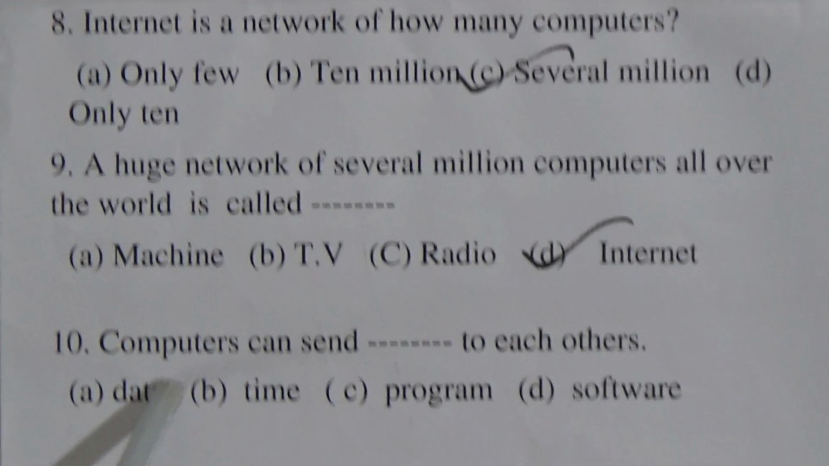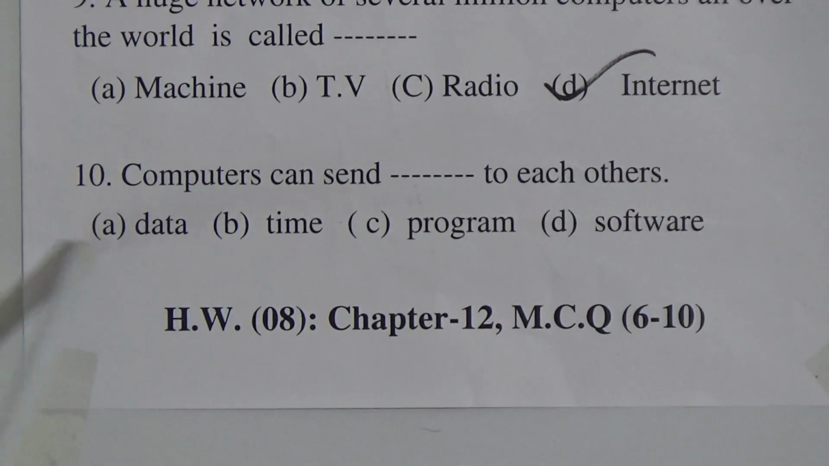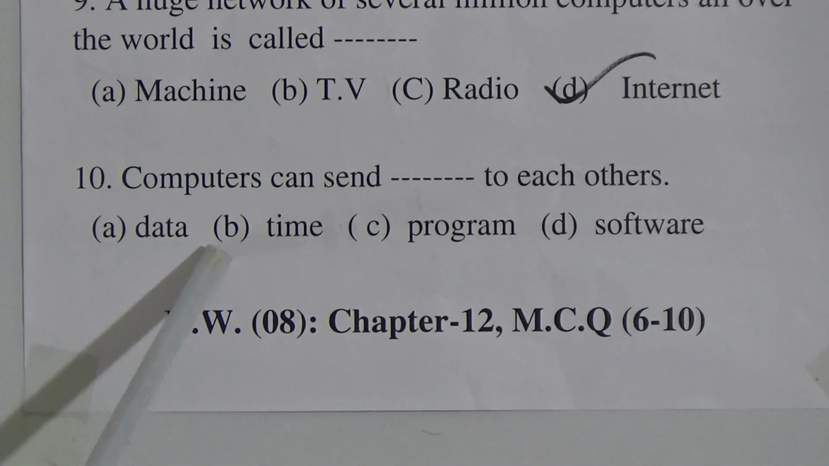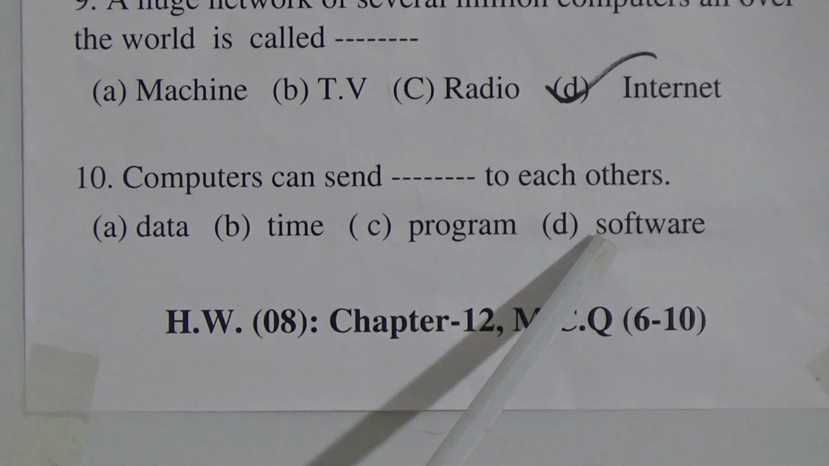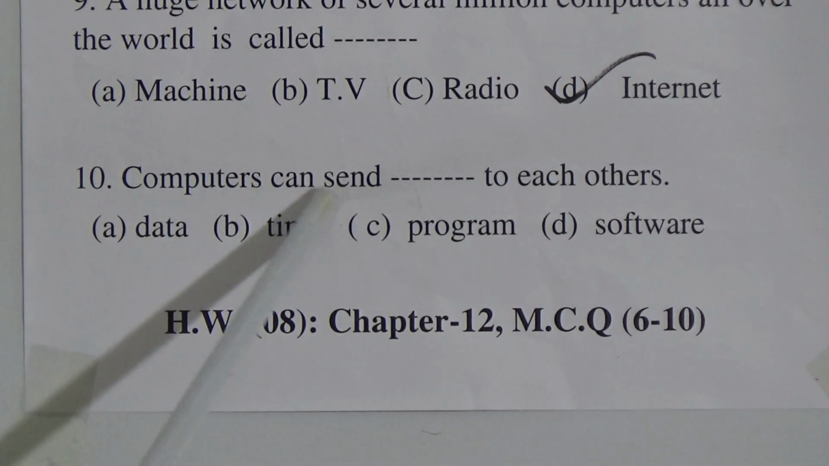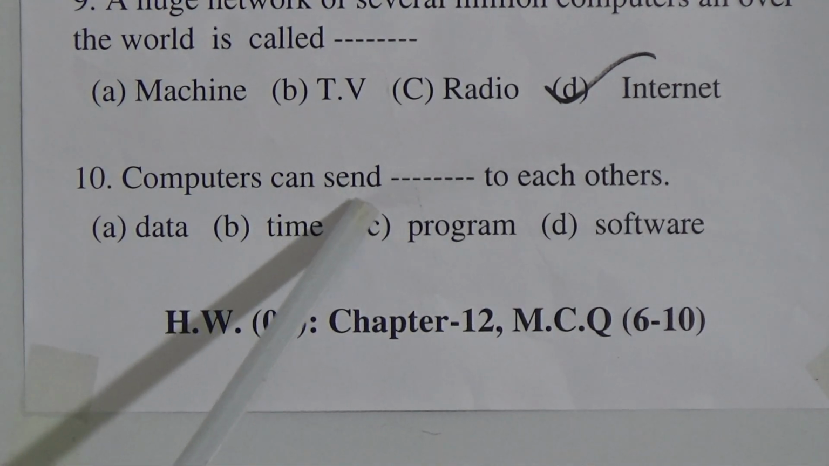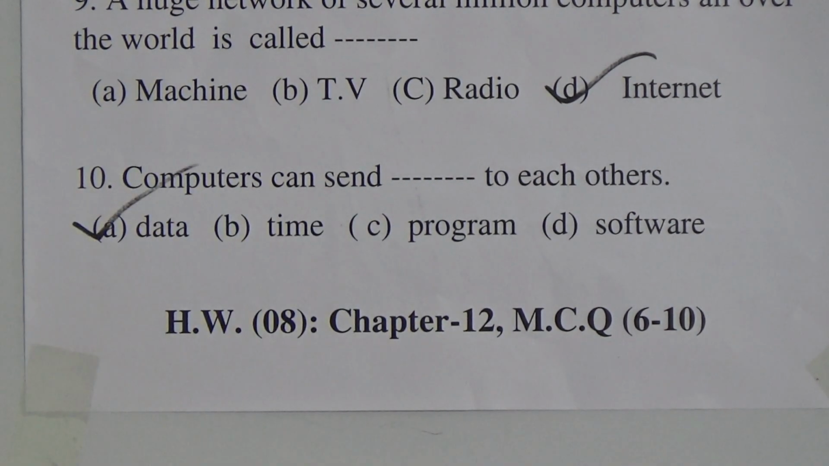Number 10, computers can send dash to each other. Number A, data. Number B, time. Number C, program. Number D, software. The correct answer is data. Computers can send data to each other whenever they have an internet connection.